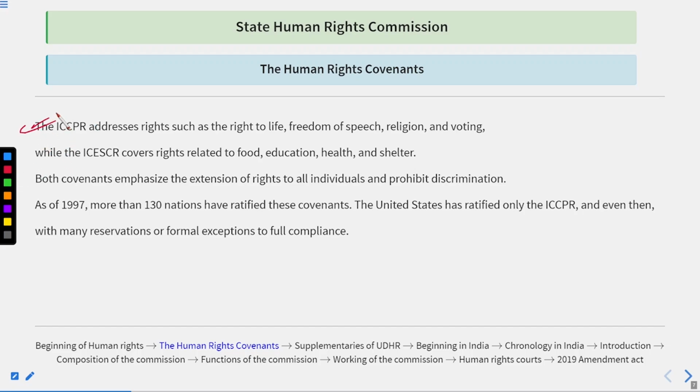Here we can say that ICCPR basically addresses the right to life, freedom of speech, right to religion, and voting. So here we can say that these rights are also enumerated in our fundamental rights. Like right to life, Article 21; freedom of speech, Article 19; religion, Article 25; voting, basically that has been granted by Article 326 under the Election Commission. That is known as the Universal Adult Franchise.